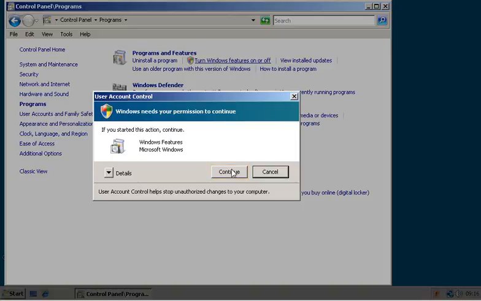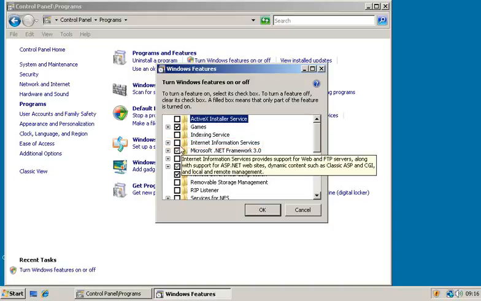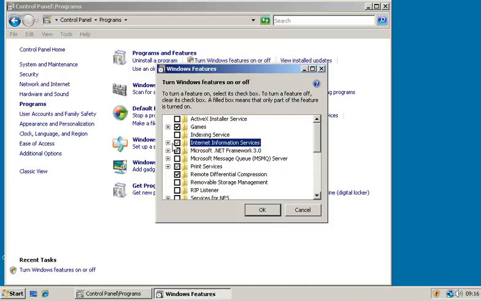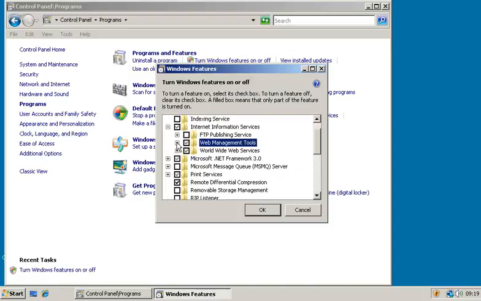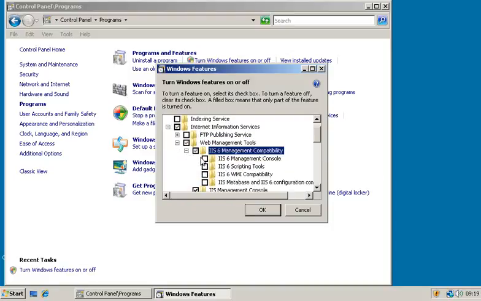Click on Continue. You need to wait for the Windows features to load, and within here you can see the option for Internet Information Services. Tick this box, and we'll expand the options for Internet Information Services. And within here, we'll actually select all of the options.